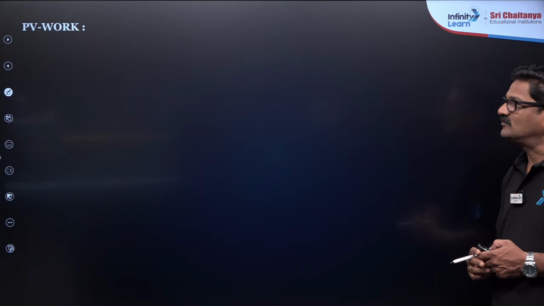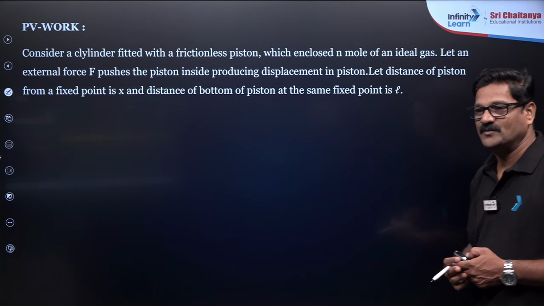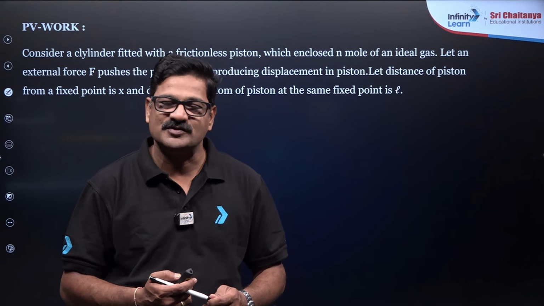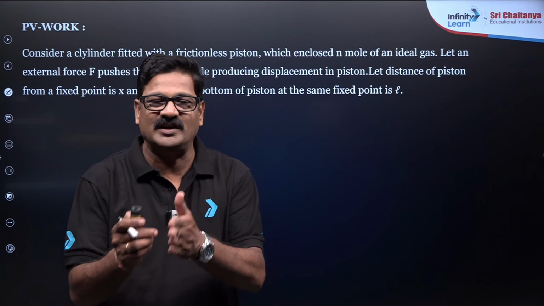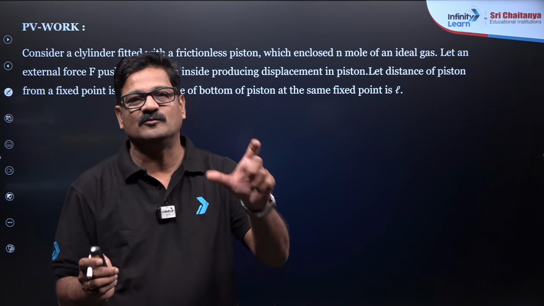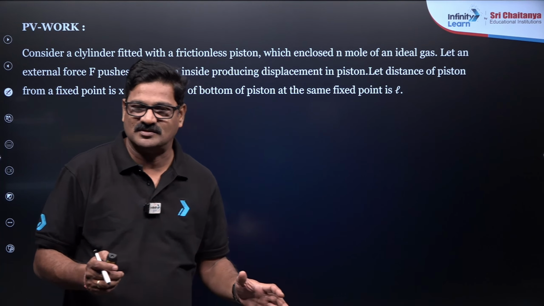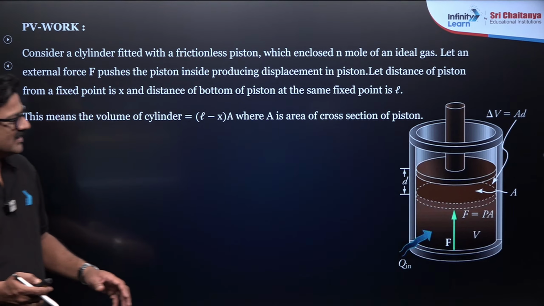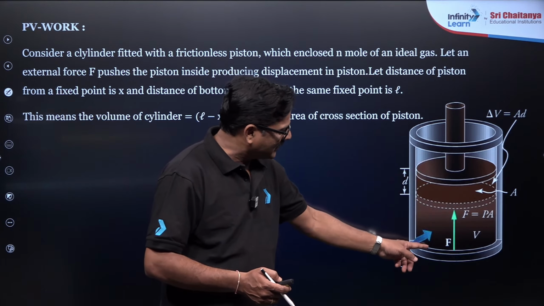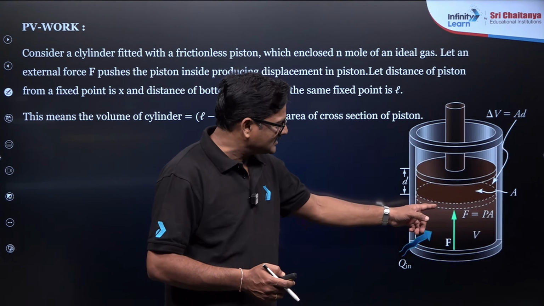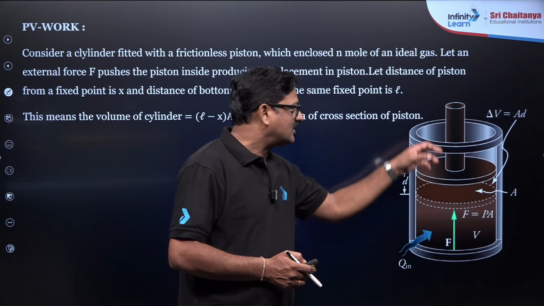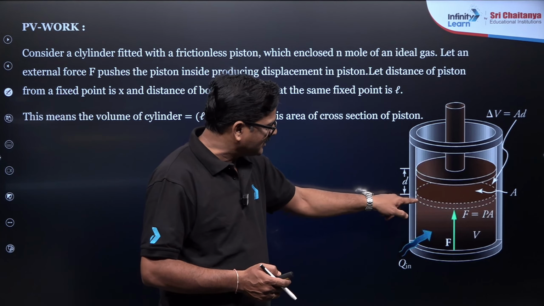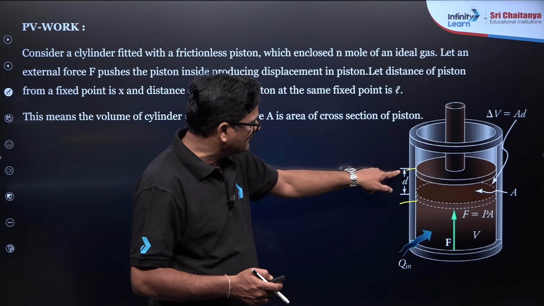Now PV work. What is PV work? Work is of various types in thermodynamics, in which we have to take PV work, that is, pressure-volume work, into consideration. When the piston is taken in the cylinder and some gas is given, and this gas has a pressure greater than the atmospheric pressure, it is going to change from the V1 state to the V2 state.